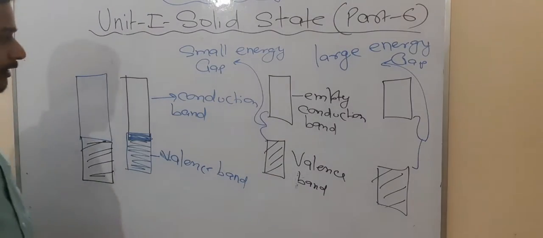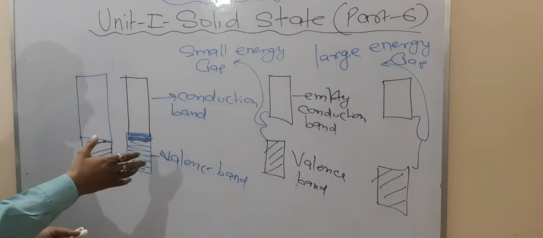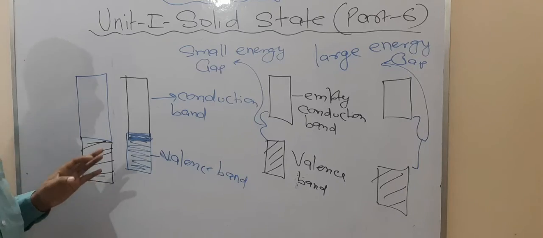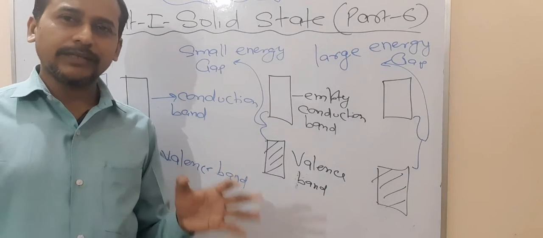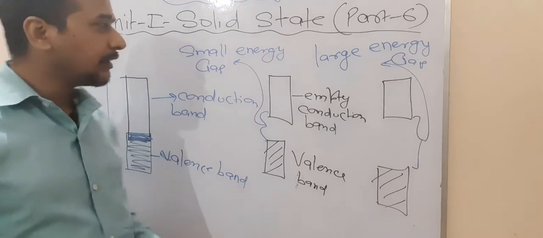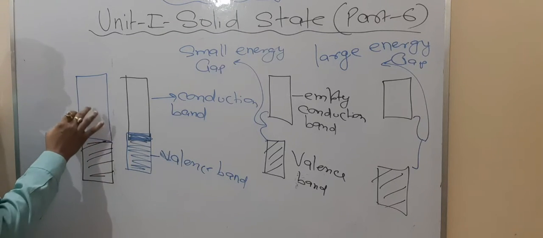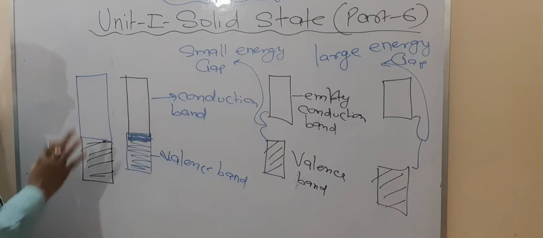Now let us focus on how we can define conductor, semiconductor and insulator on the basis of band theory. This band theory you can understand from the molecular orbital theory of class 11. That means when atomic orbitals combine, they form molecular orbitals. Okay. So look here what happens. This is filled with electrons. This is empty. So this is known as the valence band and this is known as the conduction band.